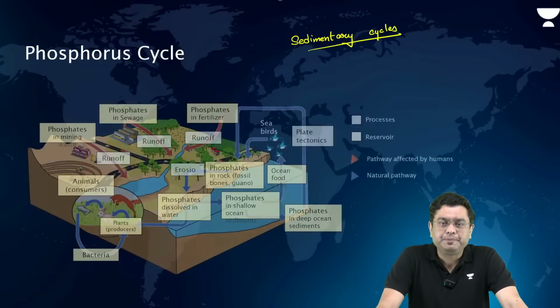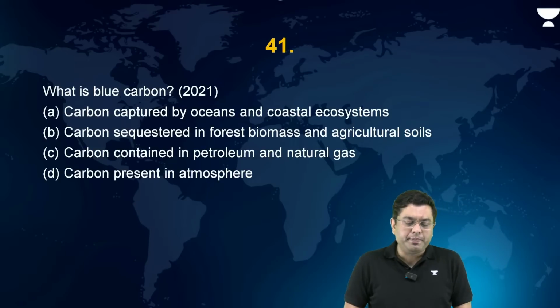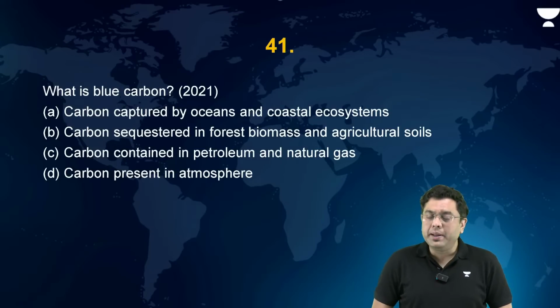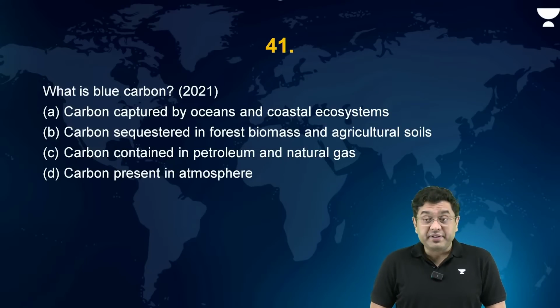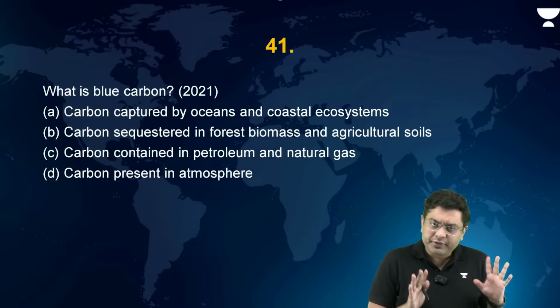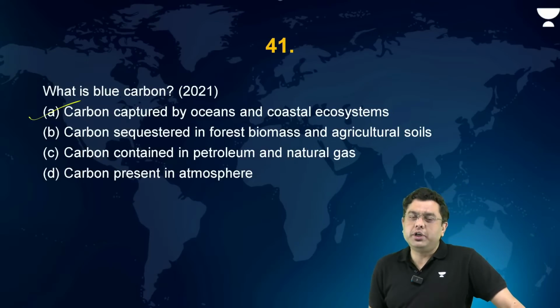Okay. Now, after this, the next question, a very simple, straightforward question. What is blue carbon? Carbon captured by oceans and coastal ecosystems, carbon sequestered in forest biomass and agricultural soil, carbon contained in petroleum and natural gas, carbon present in atmosphere. Which is blue carbon? So simple, straightforward. Carbon captured by oceans and coastal ecosystem.